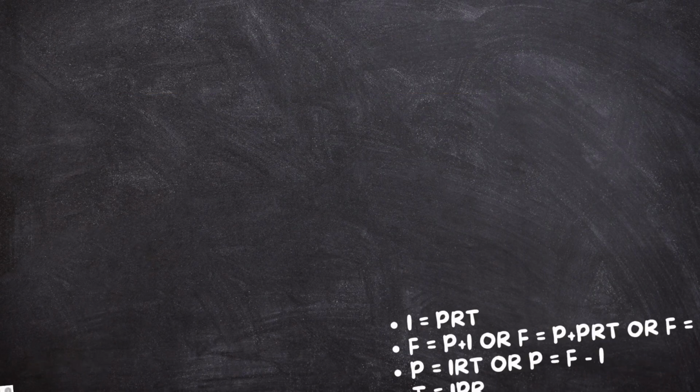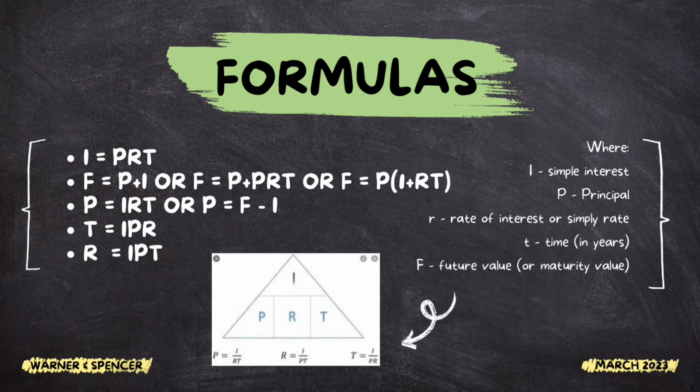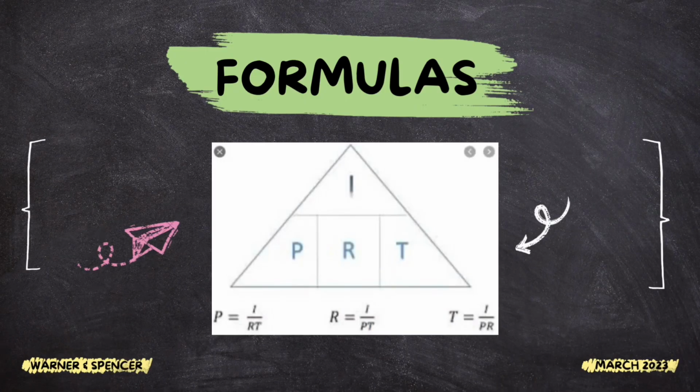You may use this triangle as a guide to easily remember the different formulas used in solving for simple interest. Just cover what you need to solve for, and the remaining letters are your guide on what to use in order to solve for the missing item. For example, you're looking for interest.